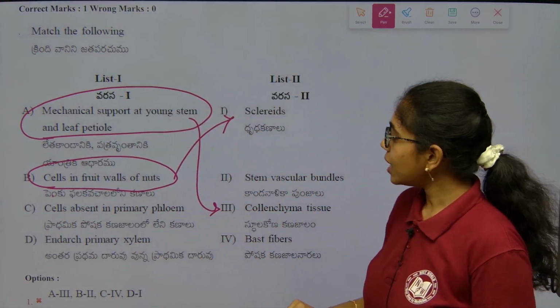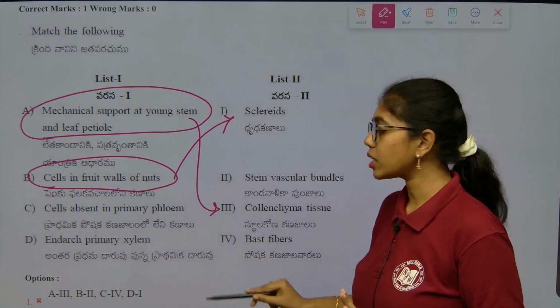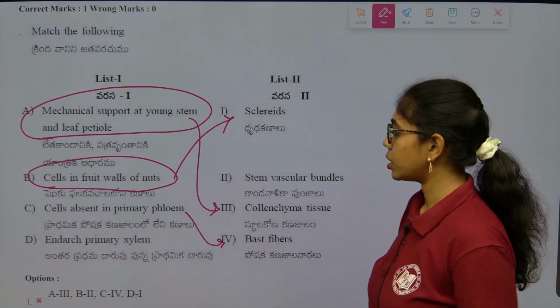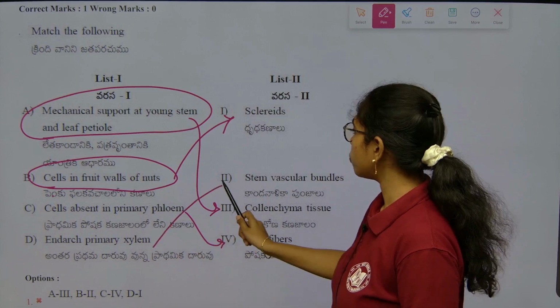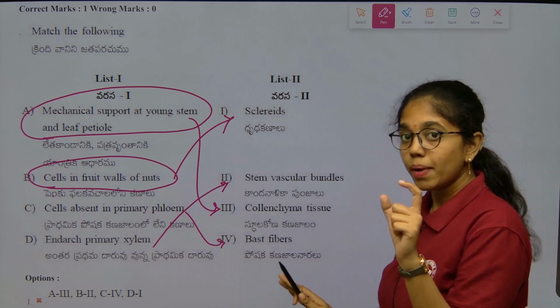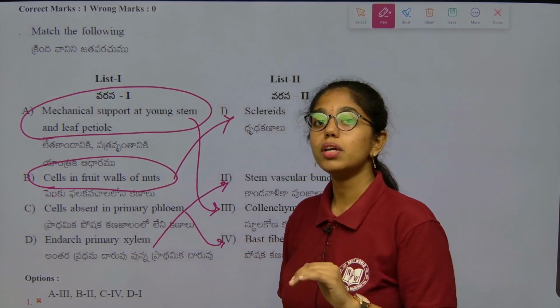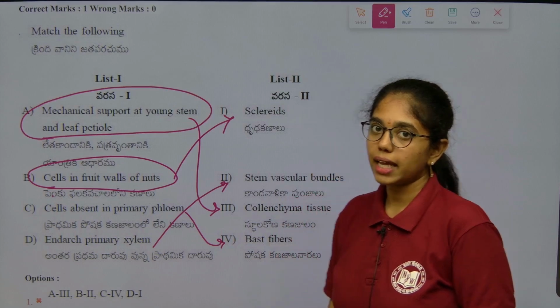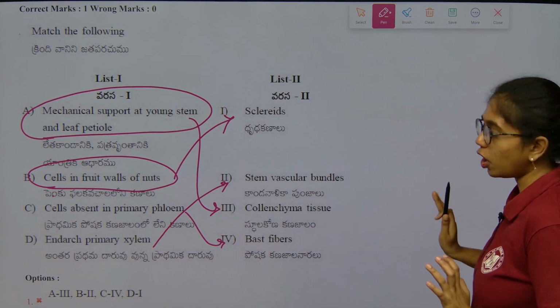Third, cells absent in the primary phloem: bast fibers are absent. Endarch pattern of primary xylem is seen in stem vascular bundles. In root, exarch pattern of primary xylem is observed. So now based on this, you relocate the options.